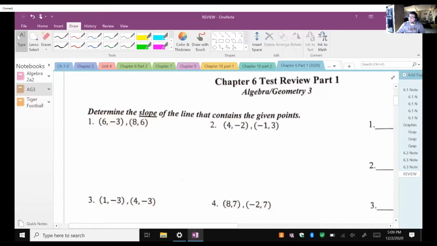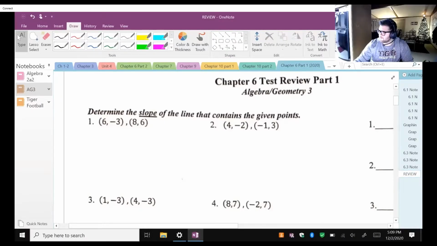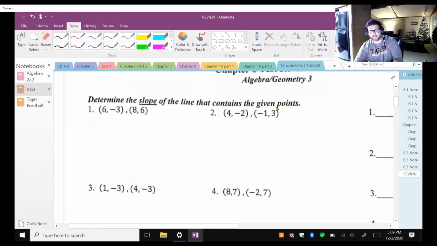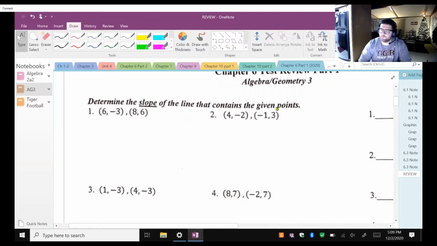All right, so here we go. Let's jump into it. Remember, your test is going to be on Schoology. Hopefully you can see my screen now that I finally shared it. Your test is on Schoology. Click on it like a normal assignment, and your test's going to pop up. It's going to be all multiple choice. You will physically click which option you want to pick. It's going to be right or wrong, not a lot of partial credit given. It's how it is with online tests.